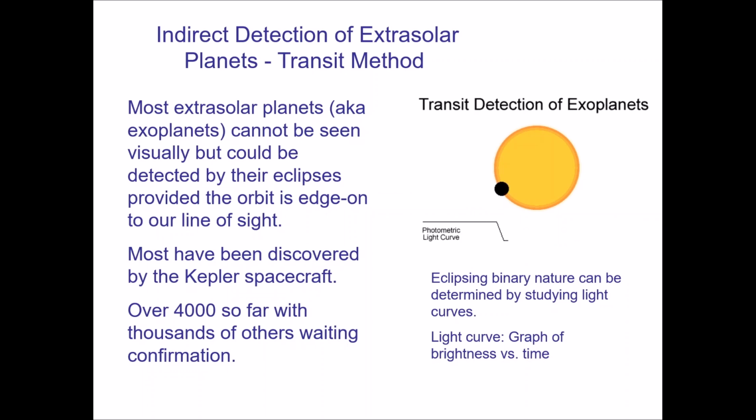The idea is we look at a star, and we have to initially hope that the star has a solar system aligned in such a way that when the planets orbit the star, they will regularly eclipse it. And we will see that because, as the planet orbits, periodically the light that comes from the star will dip. That's what's shown in the animation here, the dip of what we call the light curve.